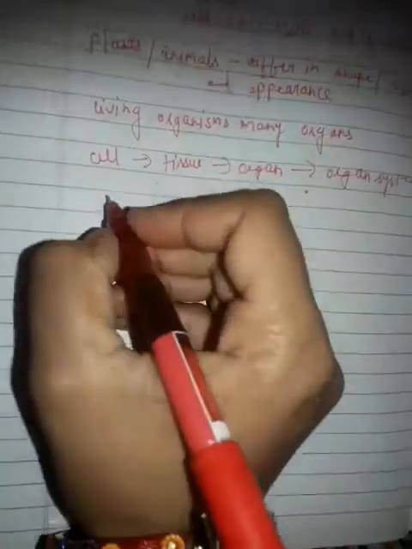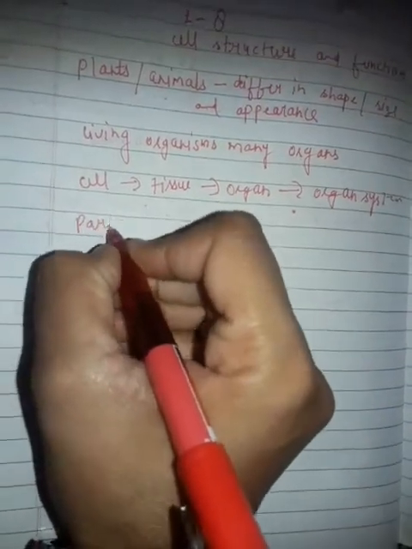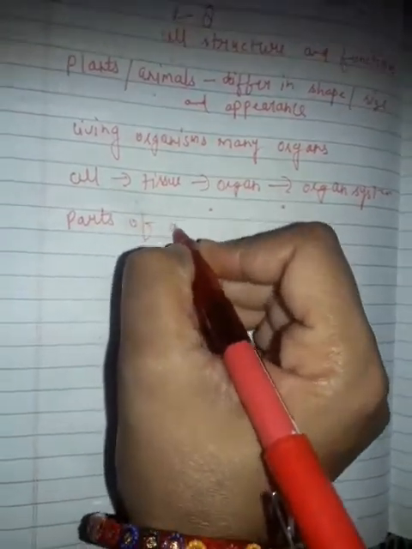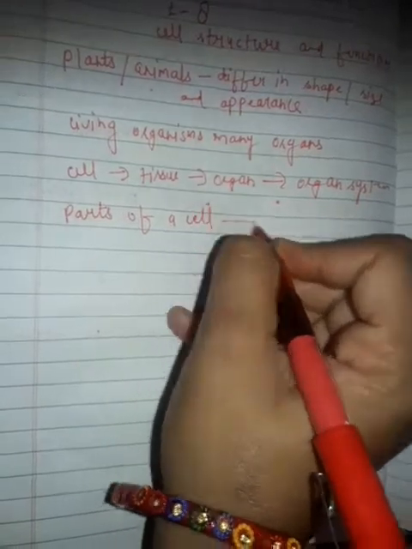Parts of a cell. To understand the parts of a cell, let us examine cells from both plants and animals by performing activities 8.2, 8.3 and 8.4. Activity 8.2: to study cell structure in plants using onion peel, take an onion bulb and prepare a peel from the fleshy white layers of the bulb with the help of your class teacher.